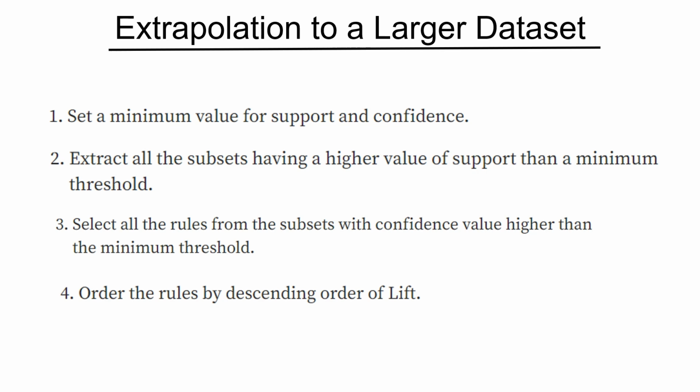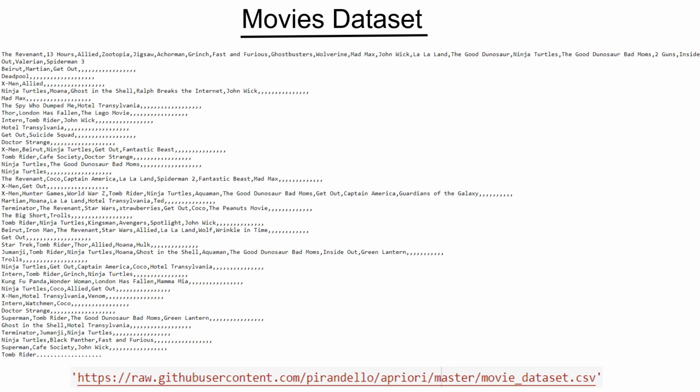If you have a lift value of less than 1, that means the association is negatively affecting the purchase of some particular item. And if you have a higher than 1 value, this means there is an extra probability of purchasing that occurs because of the association. Generally, a lift of 3 is considered a good parameter. But what we are going to do is arrange the rules in descending order of lift over here. Once we do that, the association rules will come up.